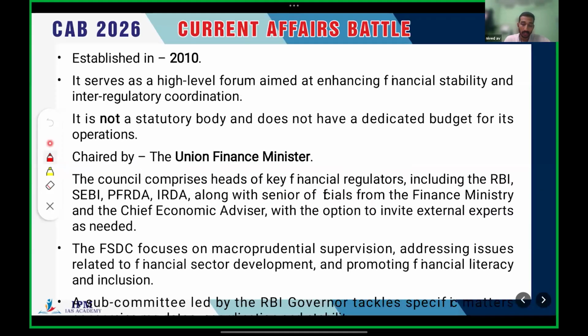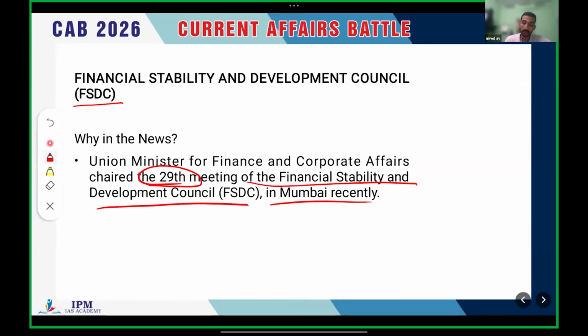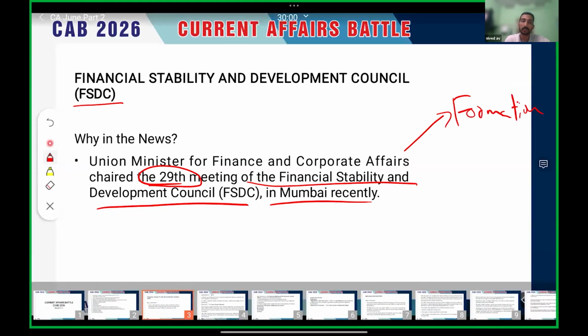Clear? So first of all, we have to study its formation. UPSC may ask which heads of organizations are part of this FSDC, or whether the Prime Minister or someone else is the chairman of this FSDC.